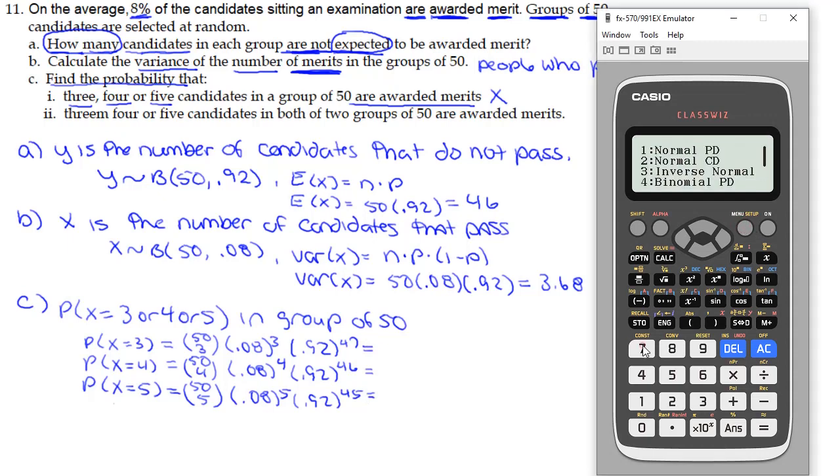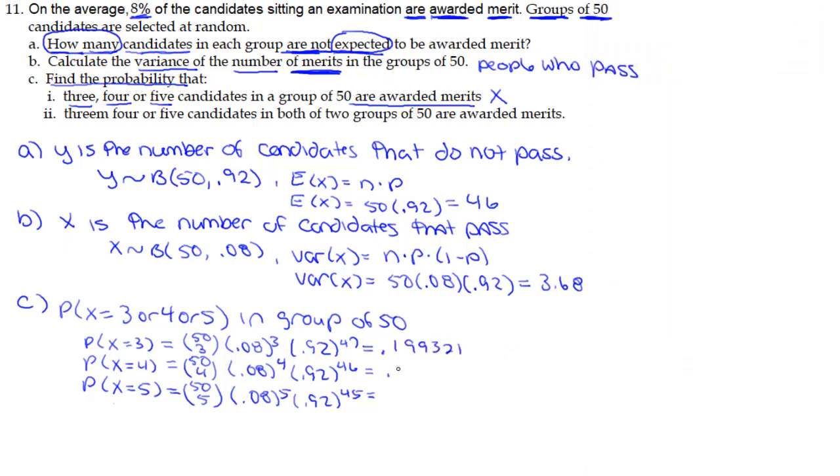Then I'm going to use my calculator, and enter in 3, 4, and 5, put in 50 and the probability of 0.08, and I'm going to get my probabilities from here. Now all I've got to do is copy them down, being careful to write at least 5 digits for each one, and then add them up to find the total probability. When I round to 3 significant figures, I get 0.566.